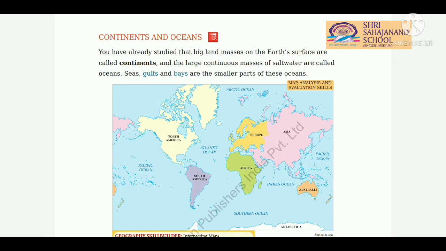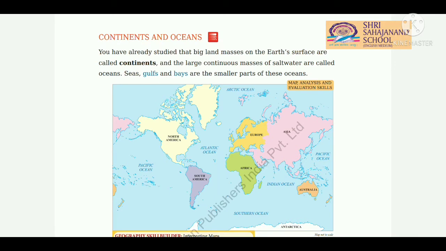The big land masses on the Earth's surface are called continents. And the large continuous masses of salt water are called oceans. So what are oceans? The large continuous masses of salt water are called oceans.